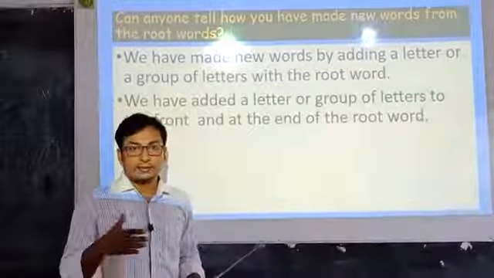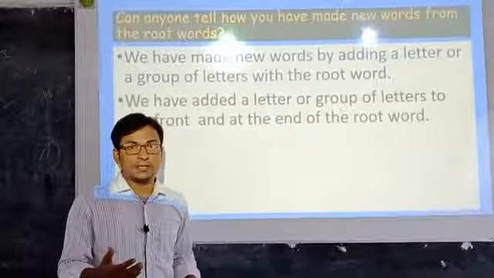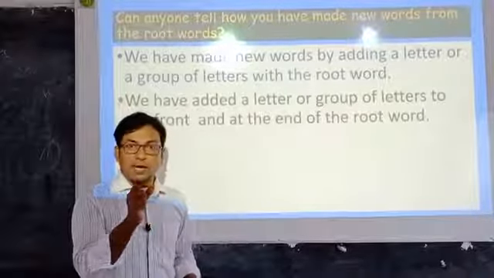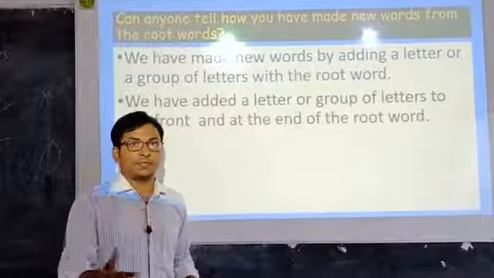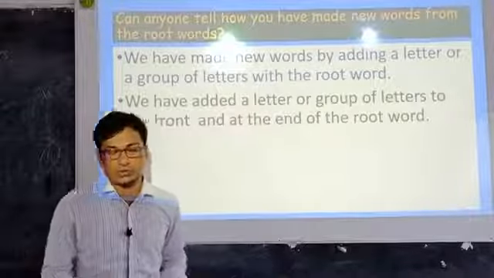We have added a letter or a group of letters to the front part and at the end part of the root word. This is how we have made new words.